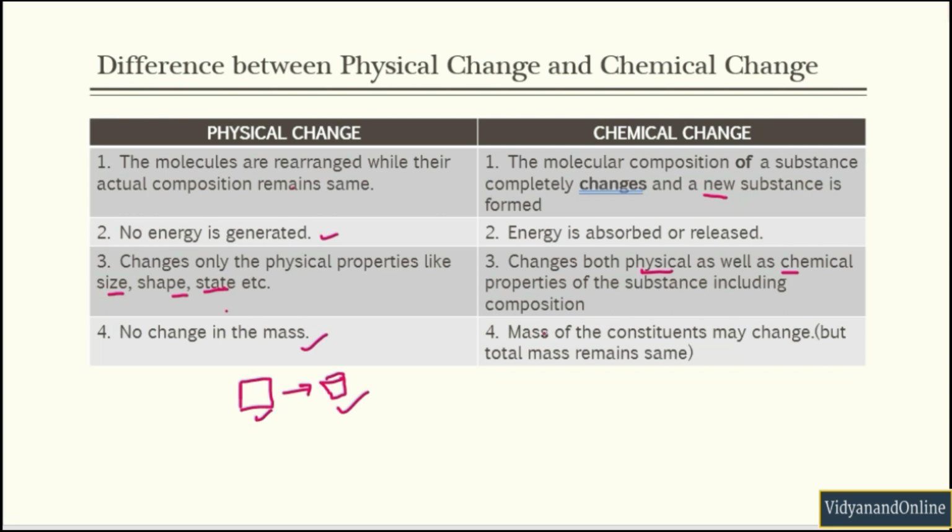Whereas in chemical change, the mass of constituents may change. Suppose you have a wax candle here, and if you burn it, after some time it will start melting and it will start vaporizing, and you will have a small amount of wax left. Now what happens is, this wax is converted into water vapors and carbon dioxide. Okay, so you can say that in chemical change the mass of constituents may change but the total mass remains